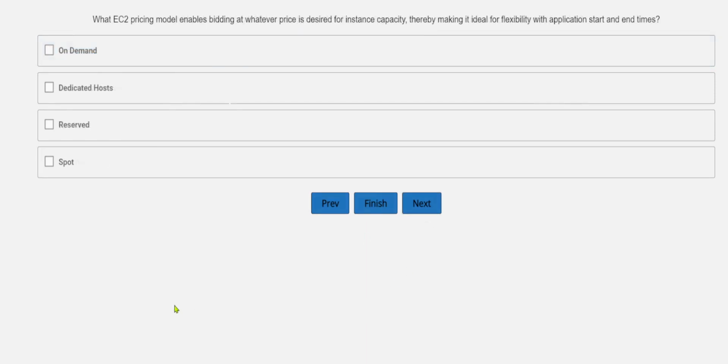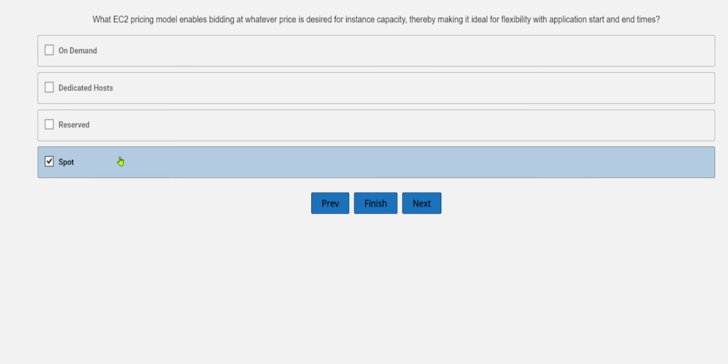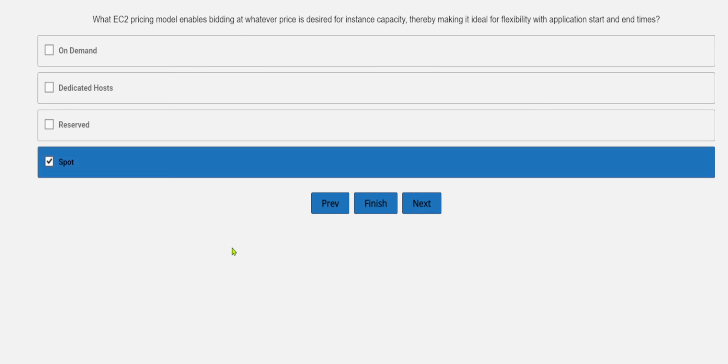What EC2 pricing model enables bidding at whatever price is desired for instance capacity, thereby making it ideal for flexibility with application start and end time? Okay, so this is for instance capacity, and the price is whatever price is desired. So this will come under your spot instances. Okay, all right then. So this is also clear.